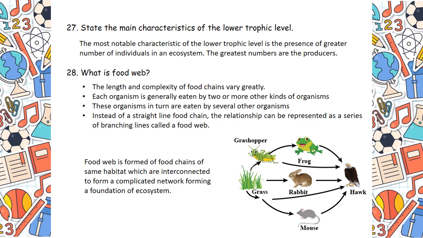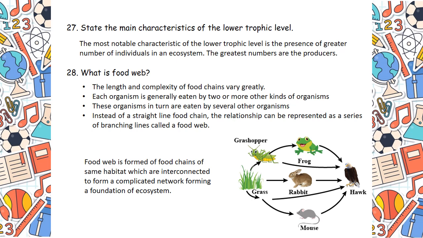Now we are coming to question number 28. What is food web? The length and complexity of food chains vary greatly. Each organism is generally eaten by two or more other kinds of organisms. Hope you have understood it. These organisms in turn are eaten by several other organisms.